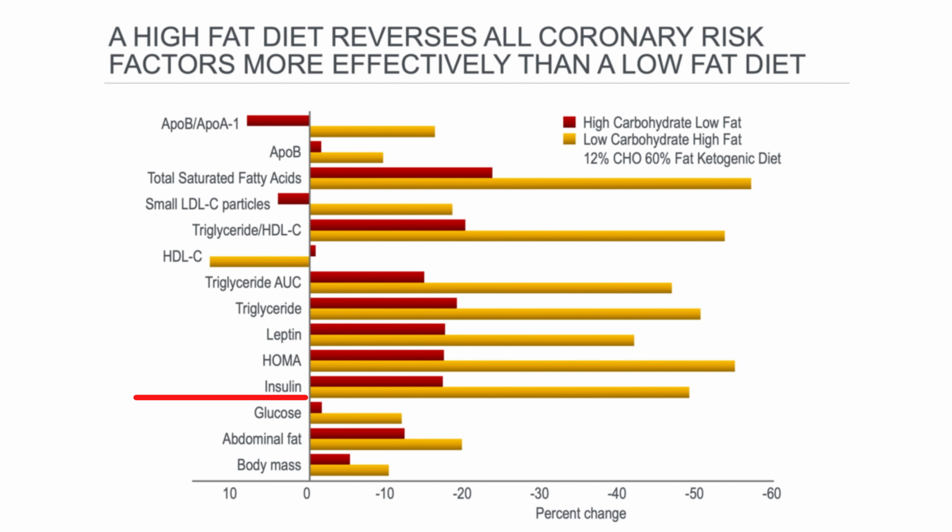And still, it shows that the high-fat diet is more effective for reducing insulin resistance when compared with the low-fat diet. Then insulin decreased by 50% on a low-carb, high-fat diet and only by 17% on a low-fat diet. Glucose decreased more with high fat, abdominal fat decreased more with high fat, and body mass decreased more with high fat. A high-fat diet reverses all coronary risk factors more effectively than the low-fat diet.